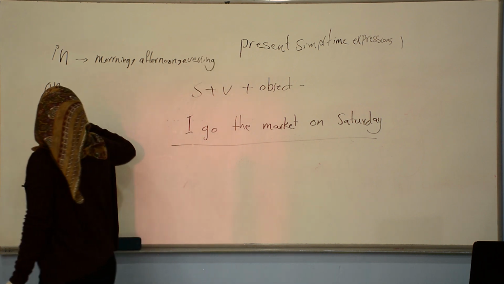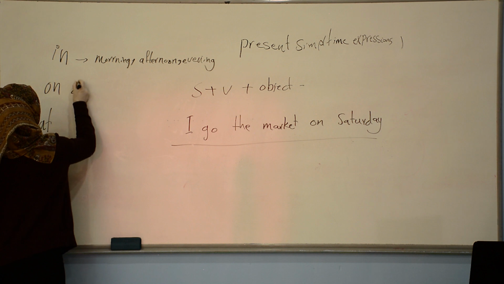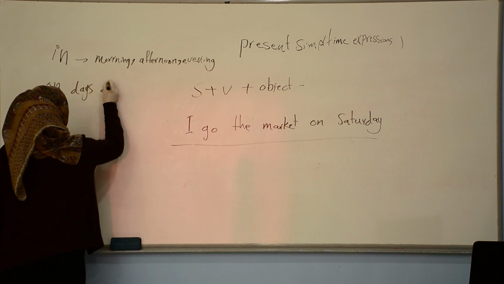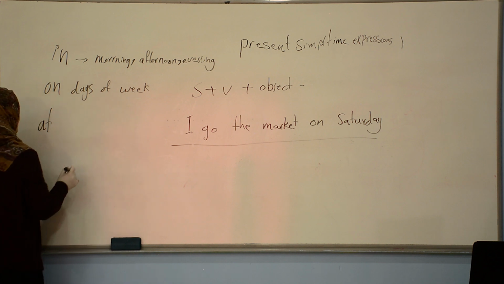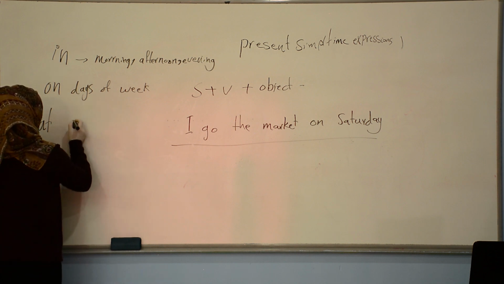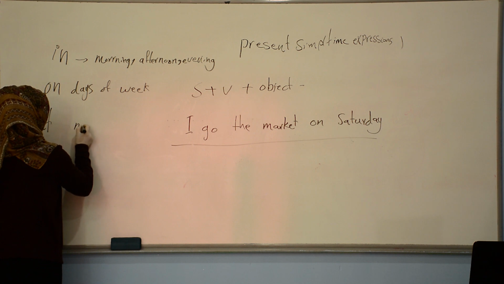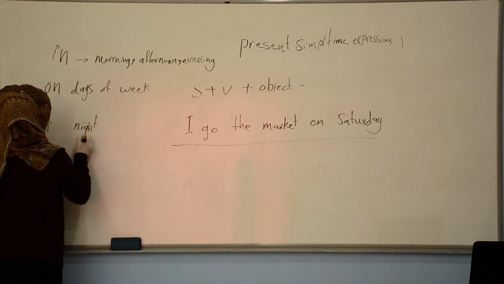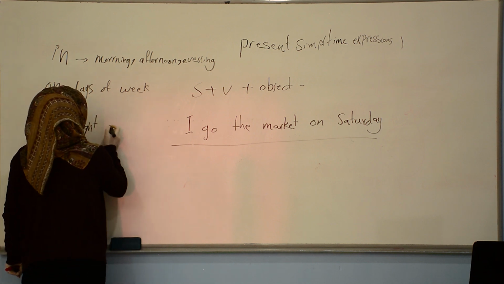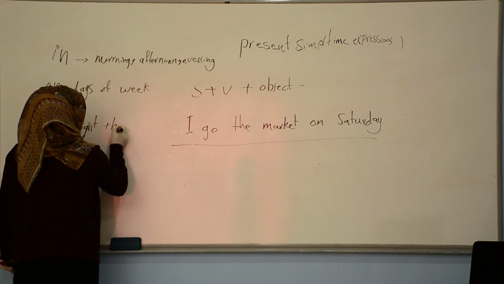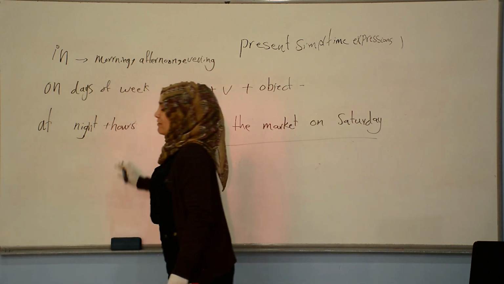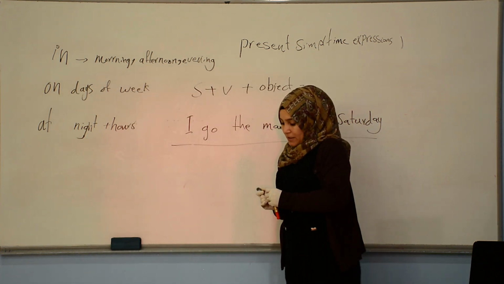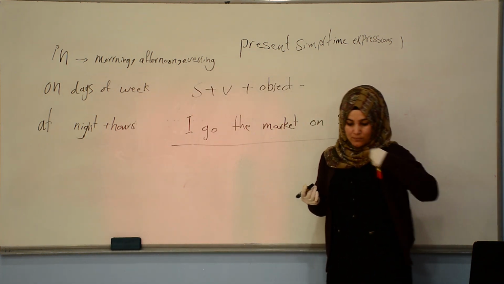And on can be used with days of week. And at, we use at for hours and, for example, the word night, at night, and hours, okay? For example, at 7, at 9, at 11, at 12.